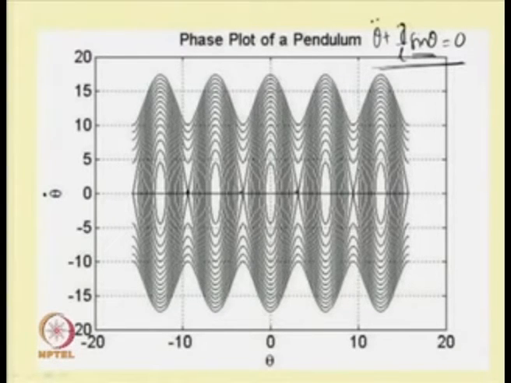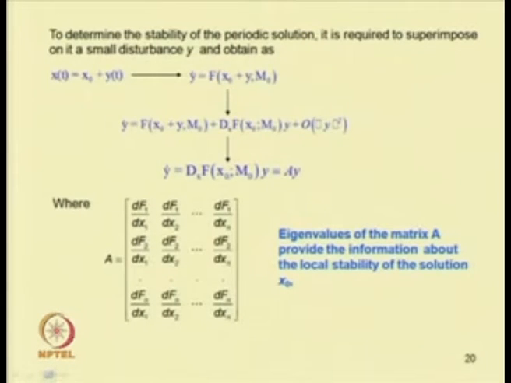So, we have seen two different types of existence of periodic solution. In one case we have seen the limit cycle, and in another case there exist a number of periodic solutions depending on the initial condition. Now, out of these solutions, some of them may be stable and some may be unstable. To study the stability of the periodic solution, similar to the analysis we did in the case of the fixed point response, here also we will proceed in a similar way.